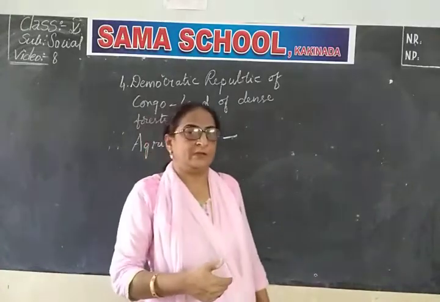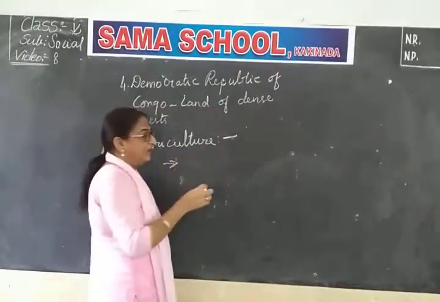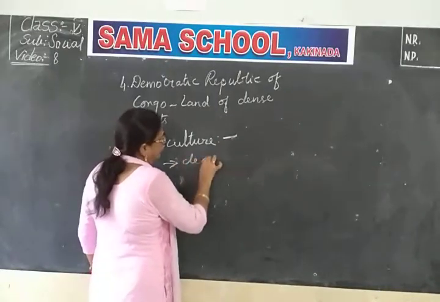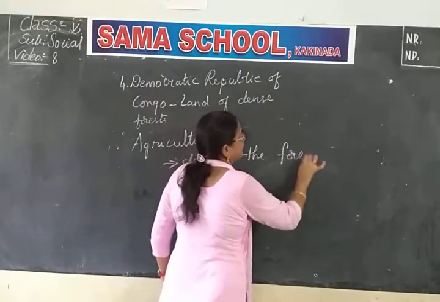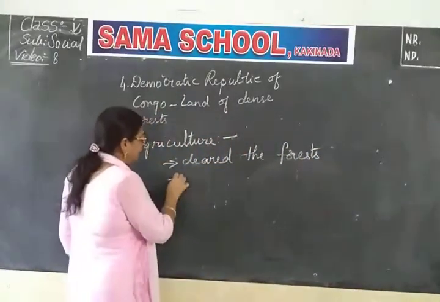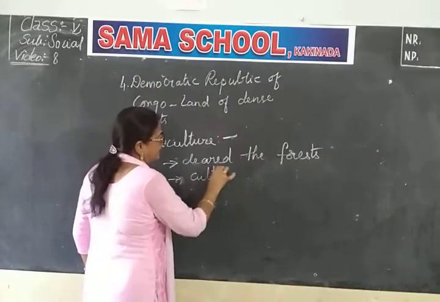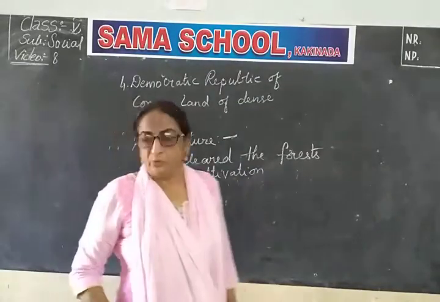These people also cleared some parts of the forest area and started cultivation.